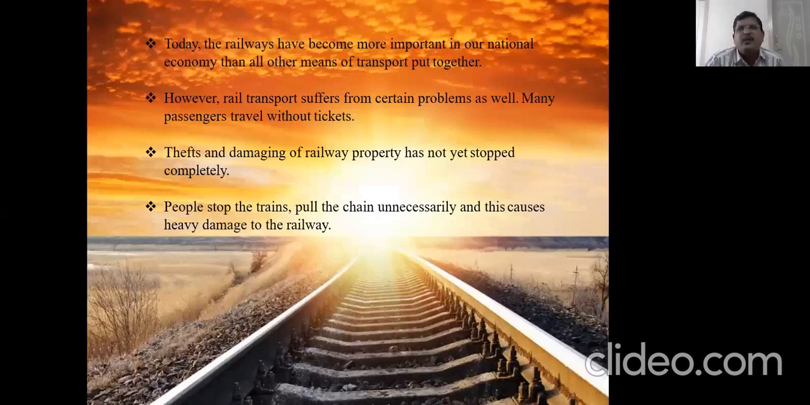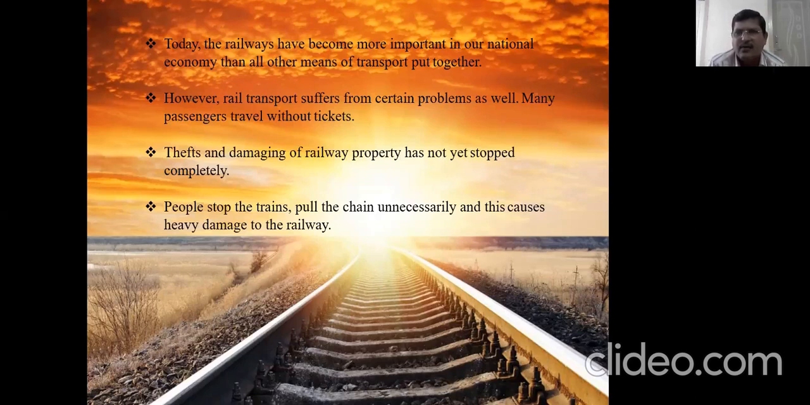Today the railways have become more important in our national economy than all other means of transport put together. However, railway transport suffers from certain problems as well. Many passengers travel without ticket. See, what is the problem railways are facing? Many people travel ticketless, without paying money or without buying a ticket.